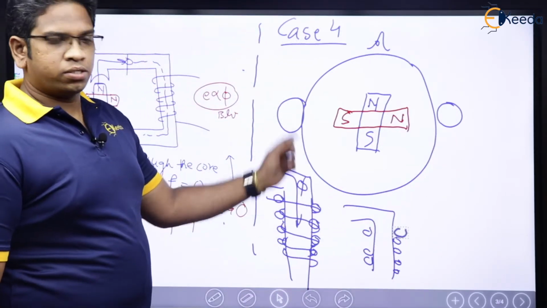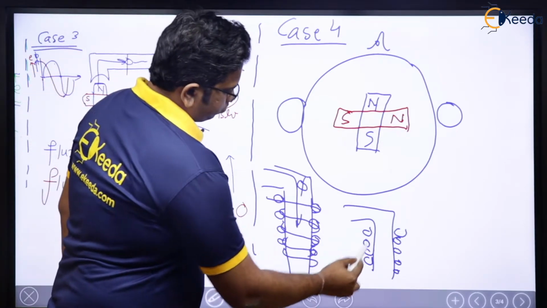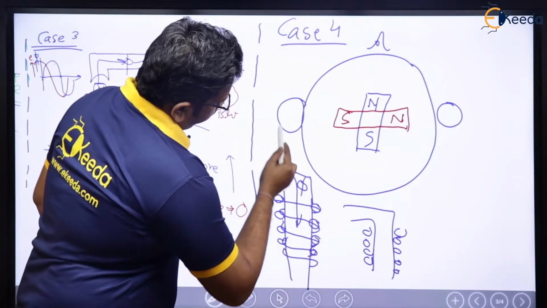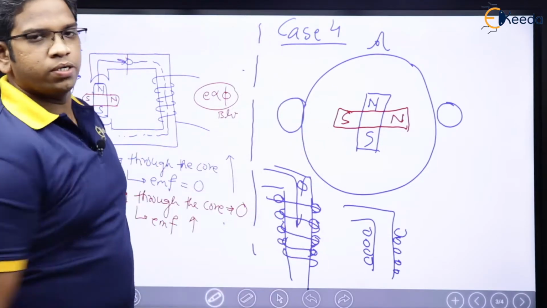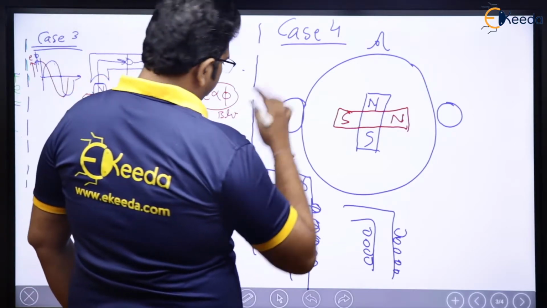These are the same conductors which are taken there. These are the same conductor. This conductor is taken here, this conductor is taken here. That's it. And now I have the rotor. Now, see.